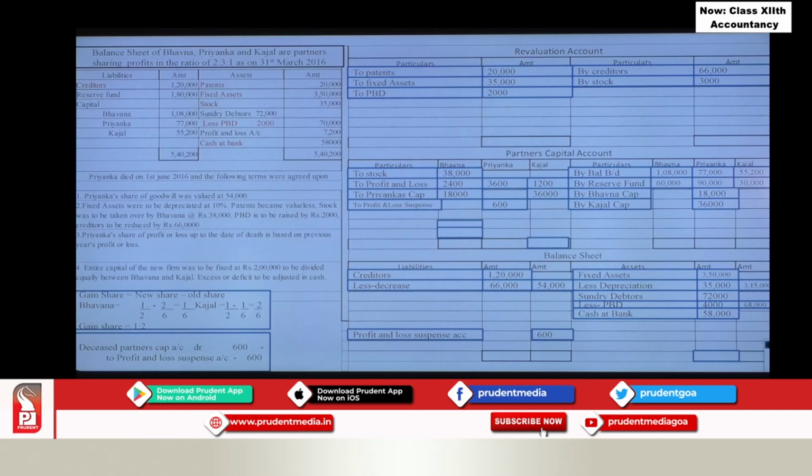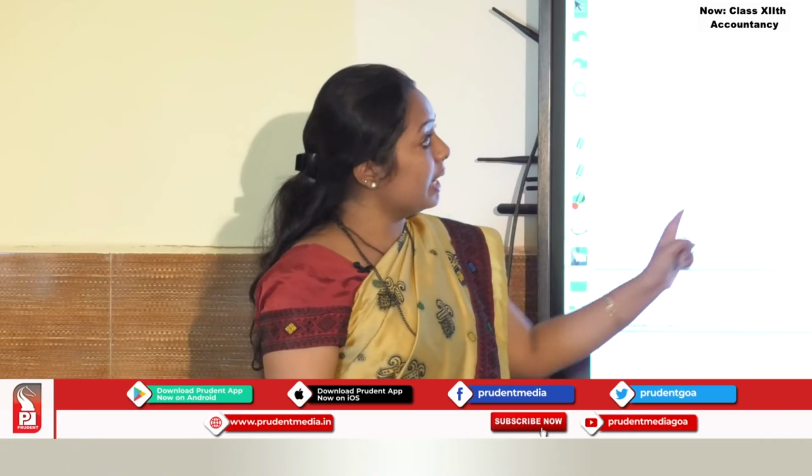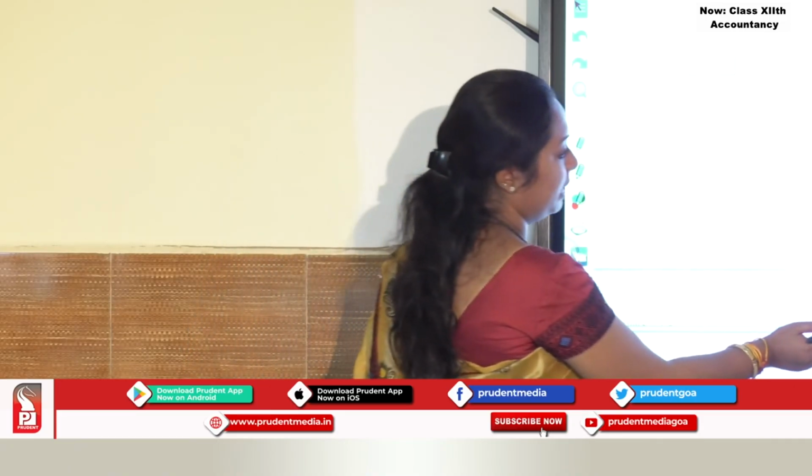Now, last one, entire capital. So, this adjustment we can do only after finding out the balance. So, first we will balance the revaluation account. Which side is greater? Credit side is greater. Write the same total here. You get the difference 12,000. This 12,000 is revaluation profit which is transferred to partner's capital account, distributed in the old ratio 2:3:1. So, partner's capital account, you get the answer. Now, same will be transferred to the partner's capital account.